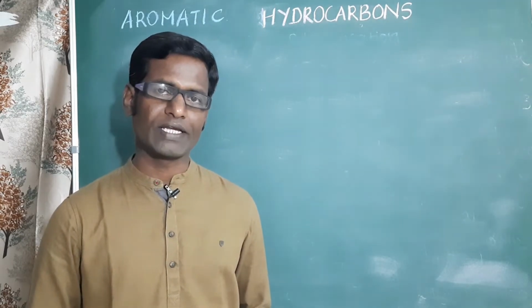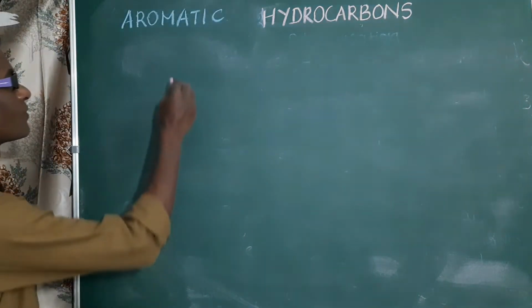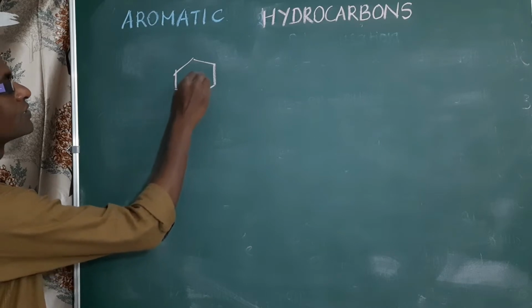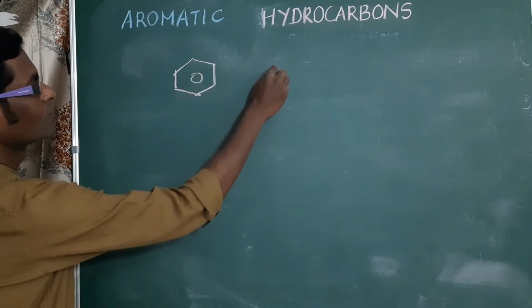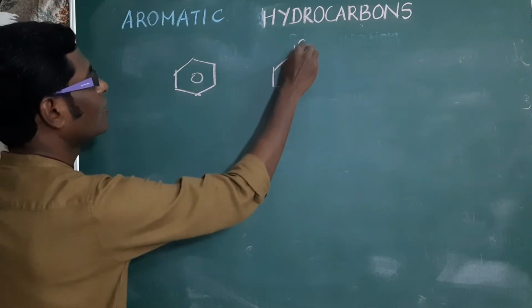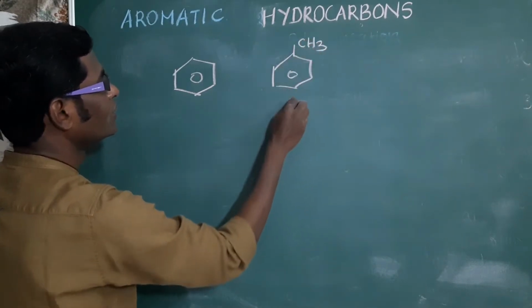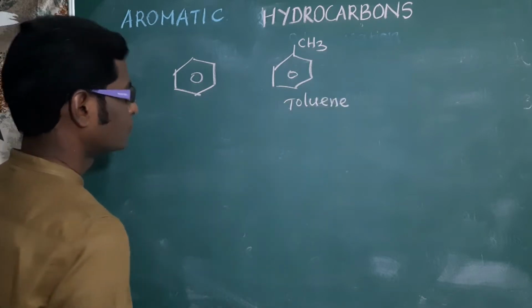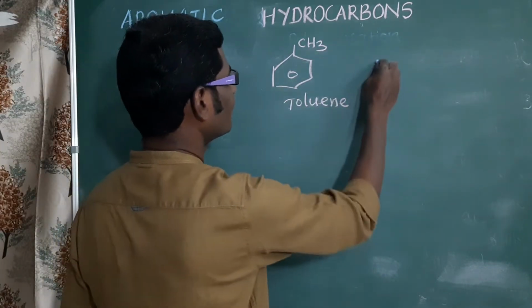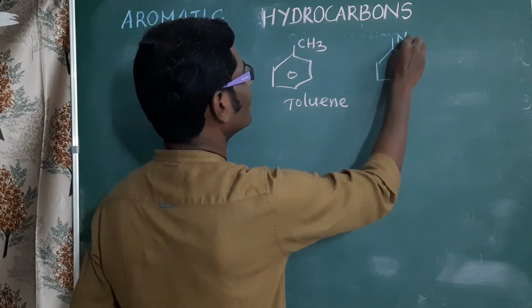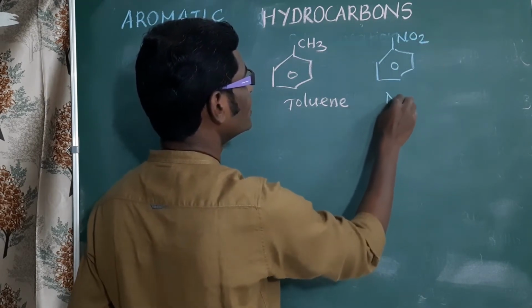Examples of aromatic hydrocarbons: benzene and its derivatives. Benzene with methyl, name of the compound toluene. Benzene with NO2, name of the compound nitrobenzene.